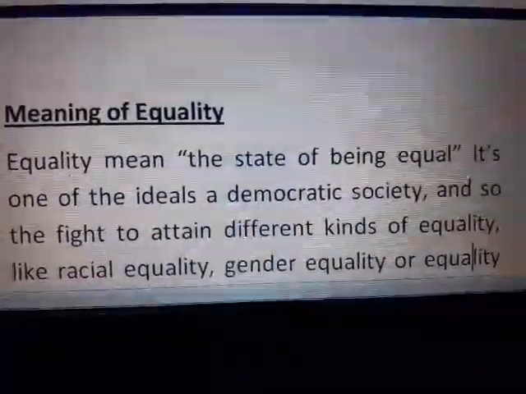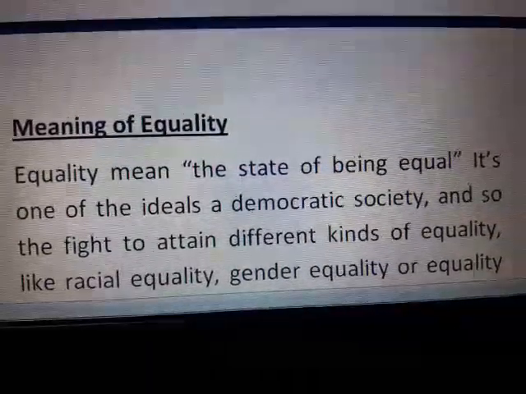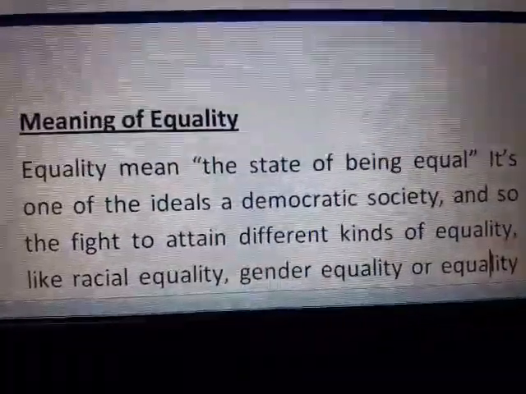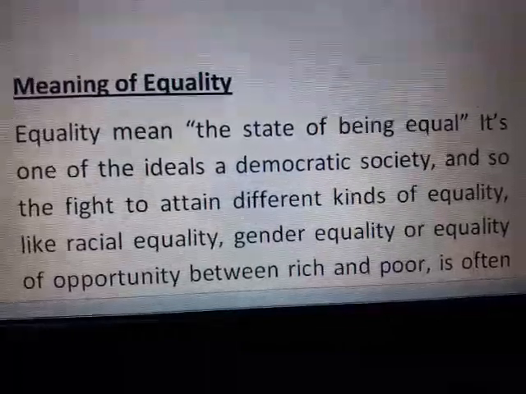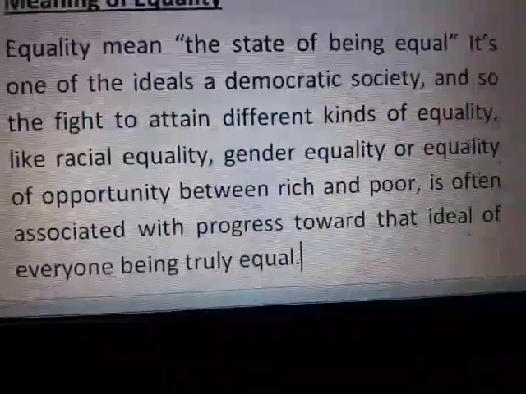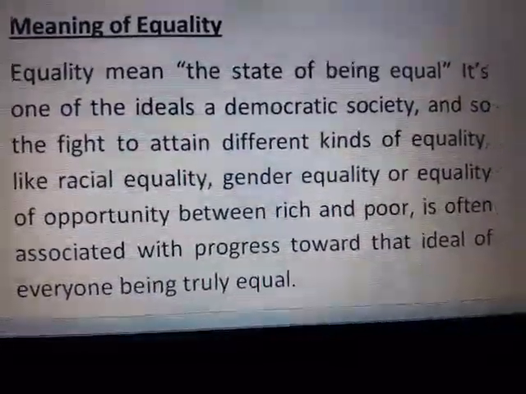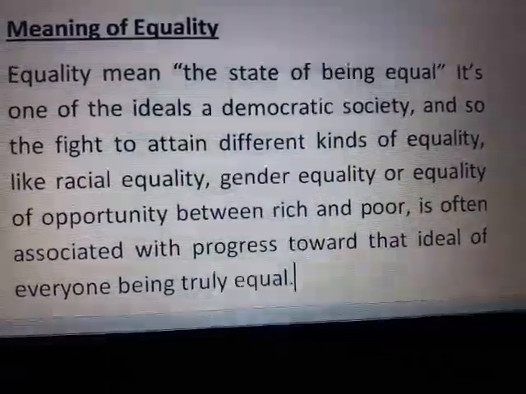It is one of the ideals of a democratic society, and so the fight to attain different kinds of equality, like racial equality, gender equality, or equality of opportunity between rich and poor, is often associated with progress towards that ideal of everyone being truly equal. So the meaning of equality is the state of being equal.